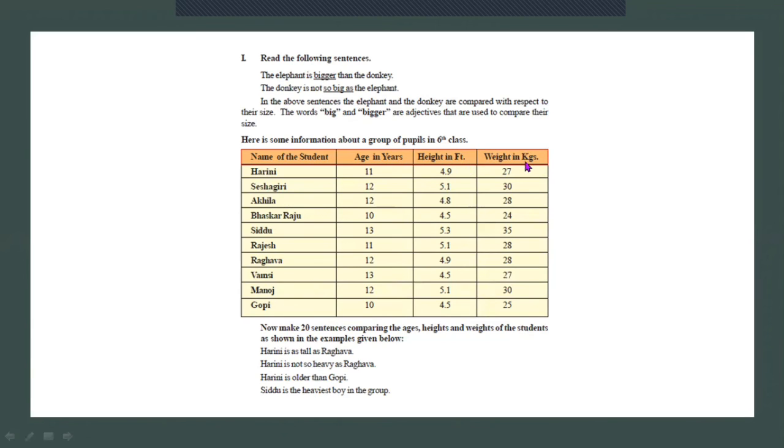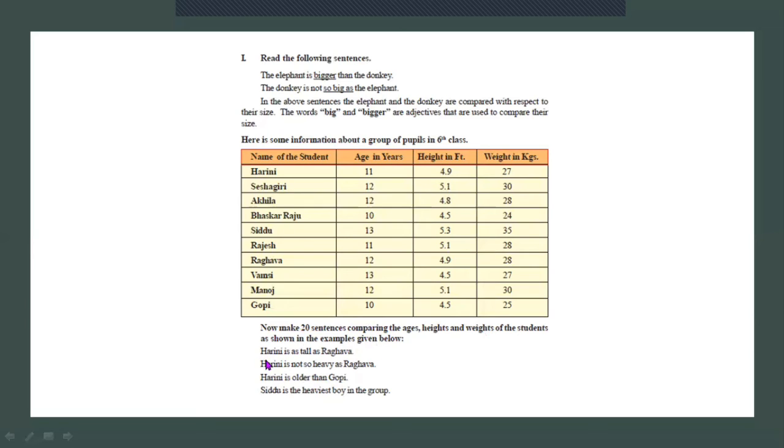Regarding the weight, we can use heavy and light. Now, we have to make 20 sentences comparing the ages, heights, and weights of the students as shown in the examples given below.